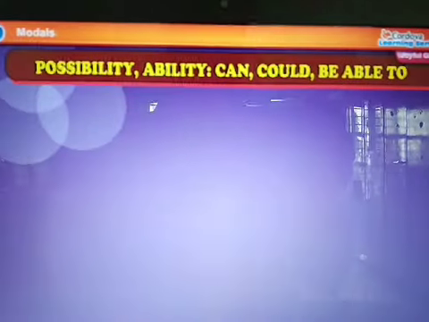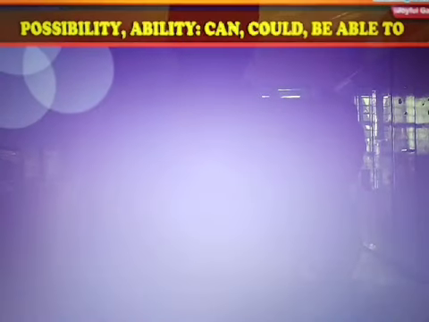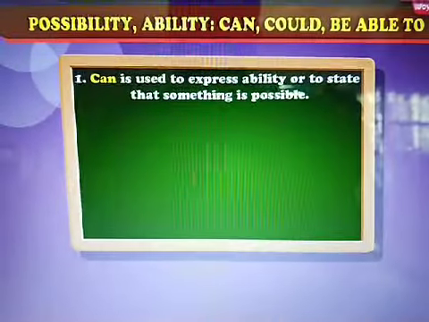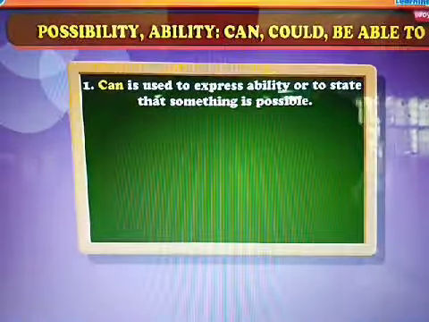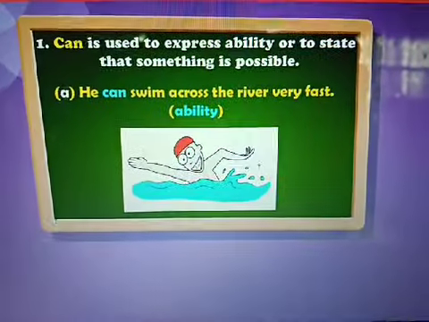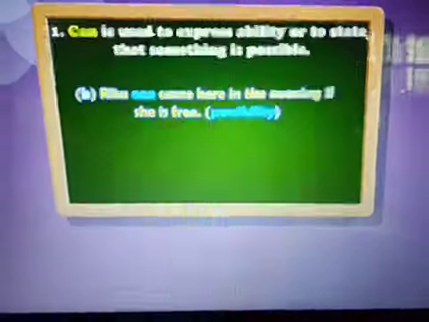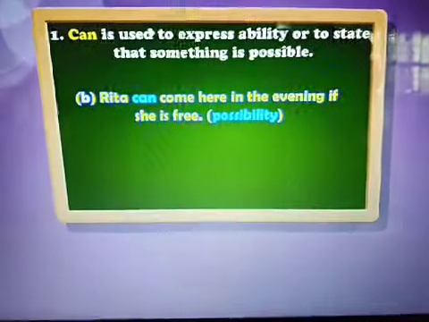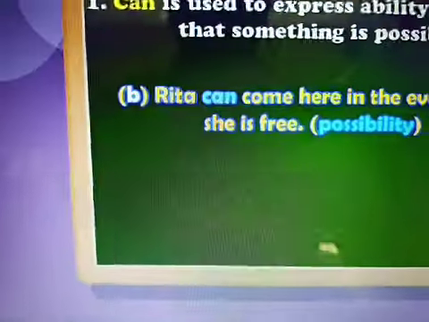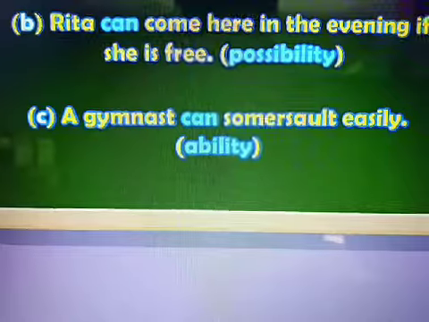Possibility, ability: can, could, be able to. Can is used to express ability or to state that something is possible. He can swim across the river very fast. Ability. Rita can come here in the evening if she is free. Possibility. A gymnast can somersault easily. Ability.